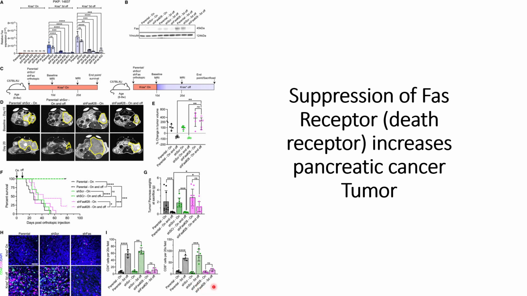However, for the FAS receptor 28 shRNA, they have not seen any significant difference when it is turned off after day 5. So these results are not in line with the other results presented here, as they should see an increase in the number of immune cells when the shRNA against FAS receptor 28 has been turned off. So we will discuss these things in our next video.